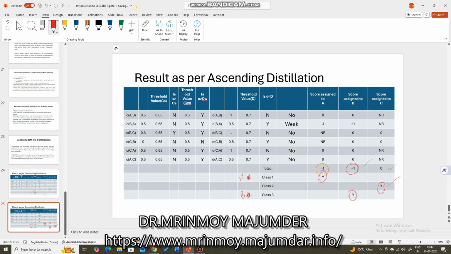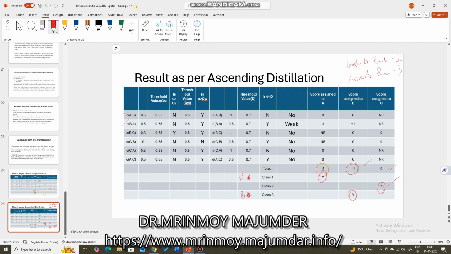Now, with respect to score, you rank them. The highest score gets rank 1, followed by the other alternatives, and the alternative with the worst score among all the alternatives gets the lowest rank. In our case it is 3.